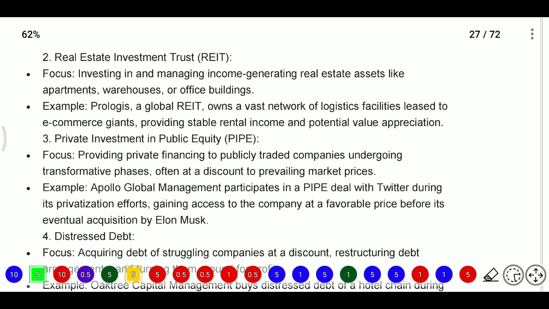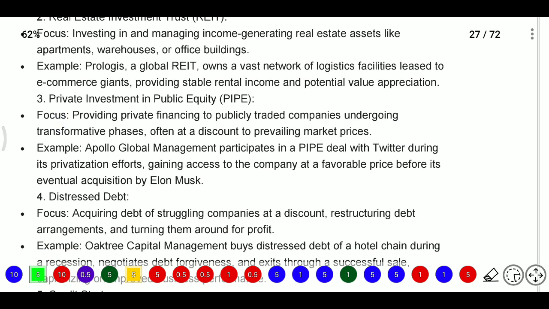Also, they may go with the PIPE, that is private investment in public equity. This focuses on providing private financing to publicly traded companies undergoing transformative phases, often at a discount to prevailing market prices. For example, Apollo Global Management participated in a PIPE deal with Twitter during its privatization efforts, gaining access to the company at a favorable price before its eventual acquisition by Elon Musk.